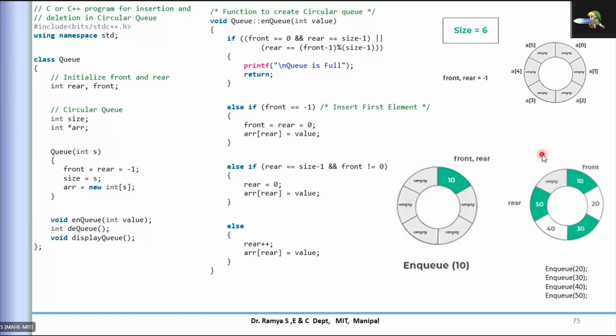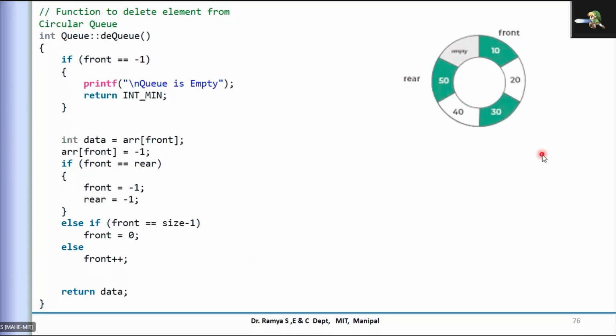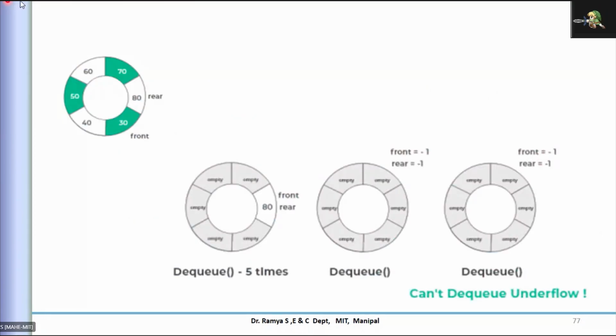Now there may be a condition where you wonder how this is possible, because both pointers are coming to the next element. Say, for example, I removed two elements. Front was initially at the 0th position, so I DQ'd that and front has come to this position.